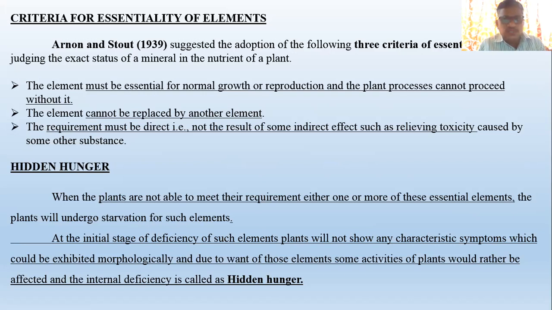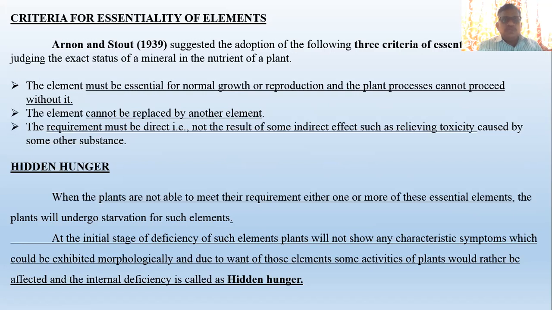There are three different criteria to judge the exact status of a mineral as a nutrient of the plant. The first criterion is that the element must be essential for normal growth or reproduction, and the plant processes cannot proceed without it. For example, take boron.